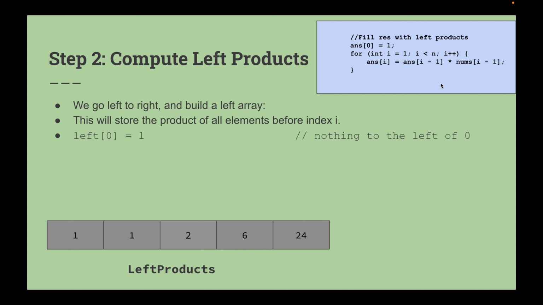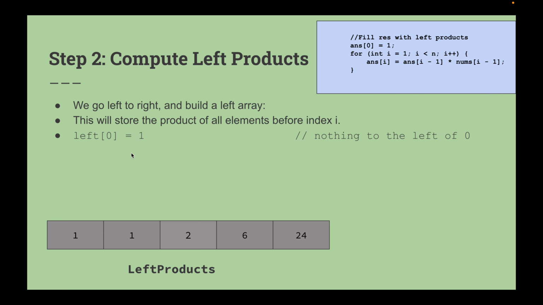And to do that, you have to go through a for loop from 1 to n, the given number. You will calculate answer at I minus 1 into nums at I minus 1. Whatever comes from the multiplication, you will store at answer at I. So left at 0 will become 1, meaning there is nothing to the left, and we are going to store the product of all elements before I, right?